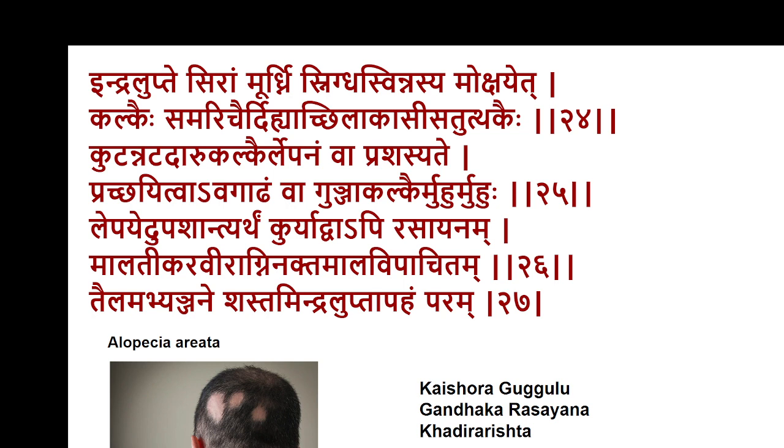Khalitya and Indralukta, these are the two conditions. Khalitya is also mentioned in the other chapter later on. So that hair loss, alopecia of android alopecia can be considered as Khalitya, which is beyond the protocol of the current treatment. And Indralukta is the spotty lesions of hair loss, like alopecia areata or maybe pressure induced alopecia, friction induced alopecia like conditions. In these conditions, the treatment could be possible and the outcome can be predicted.